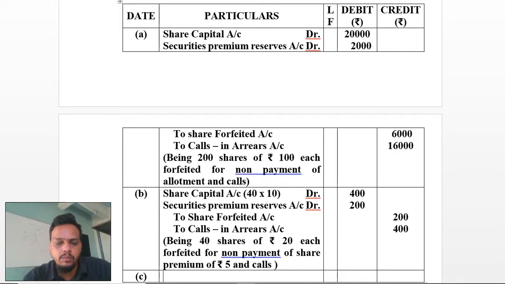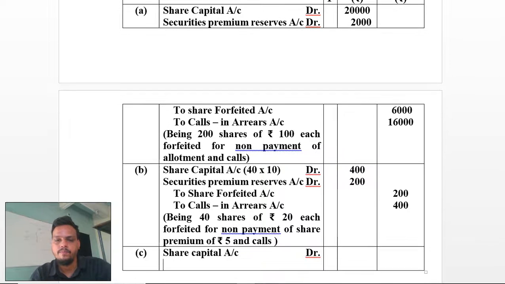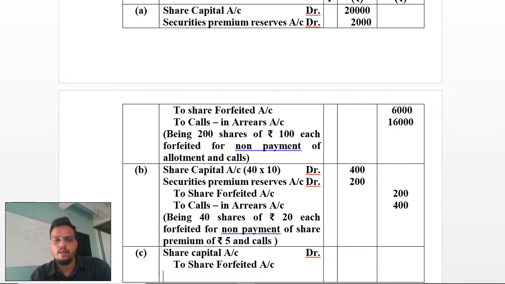Here the entry will be: share capital account debit, to share forfeited account, to calls in arrears account.